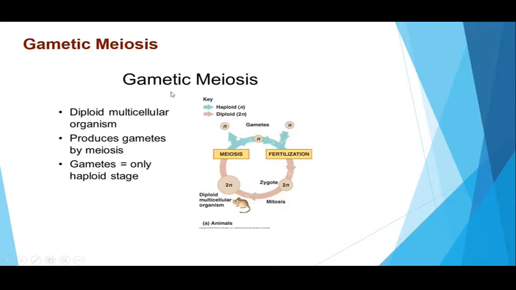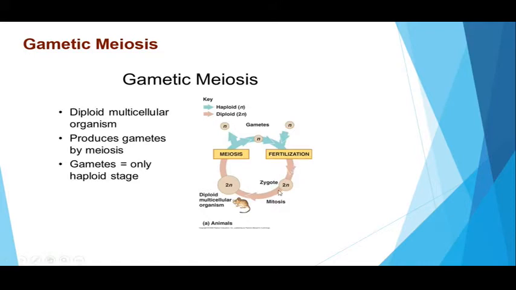Whereas gametic meiosis takes place in unicellular or multicellular diploid organisms, for example, animals. Here in this case, the zygote after its formation does not immediately divide meiotically. It first divides mitotically to produce a multicellular diploid individual or a group of more unicellular diploid cells.